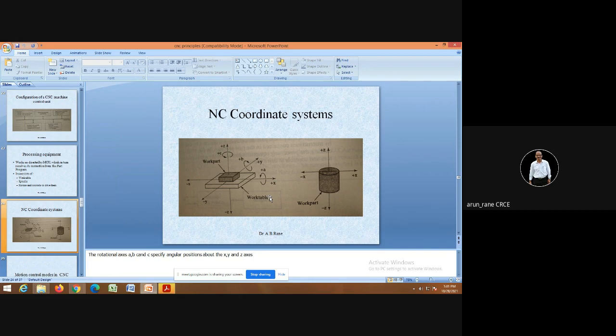And remember, the axis which is parallel to the spindle is called the Z axis. In case of CNC lathe, there are only two axes, one is Z and another is X. Your longitudinal travel is the Z axis and your cross travel is the X axis. There is no Y axis in case of CNC lathe.